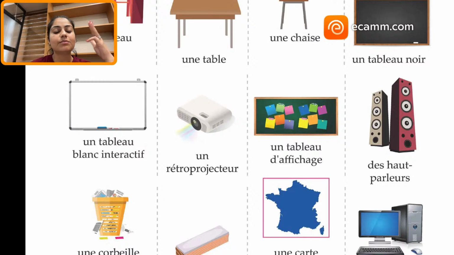These words are placed before the actual vocab word, the actual noun, right? So what are these un and des? These are indefinite articles, right? Les articles indéfinis. So what is les articles indéfinis?